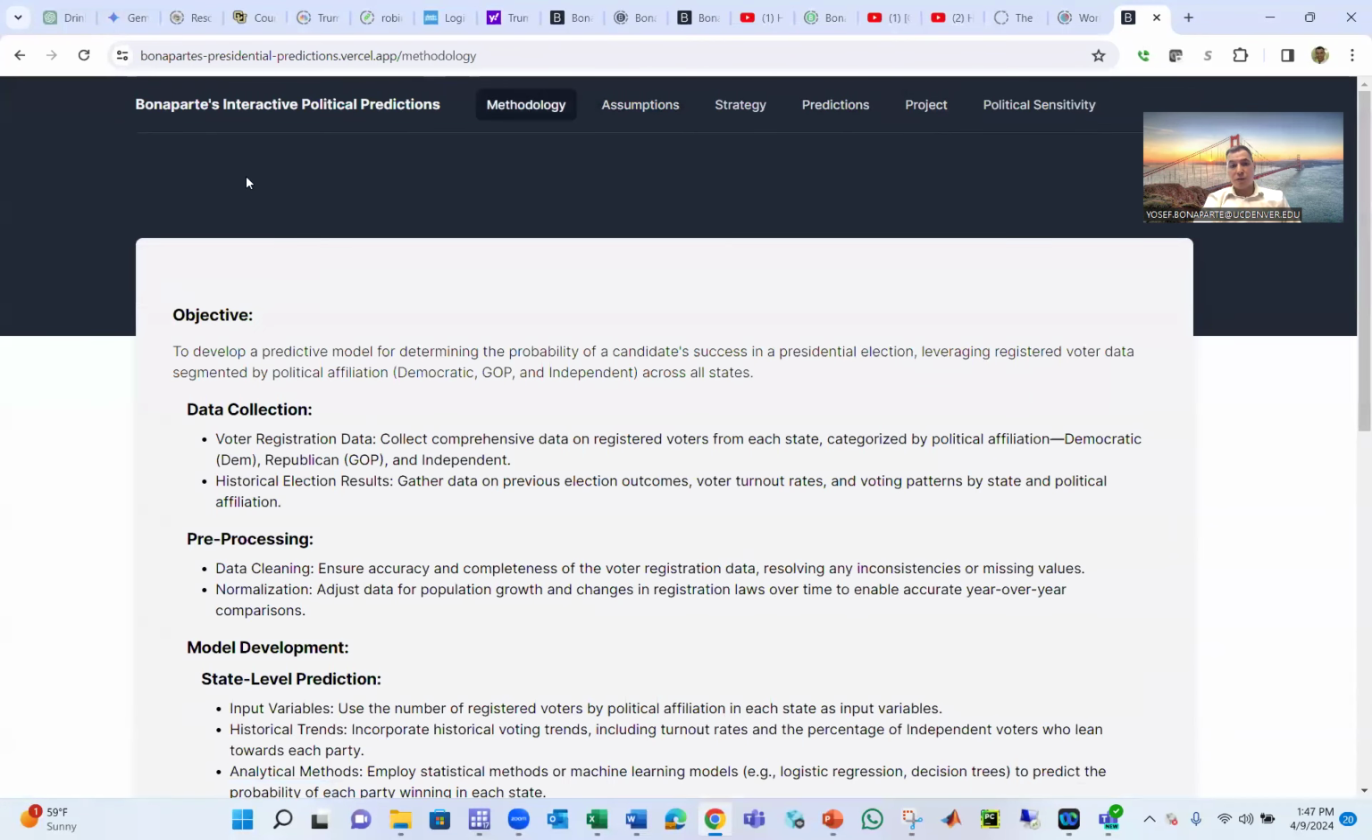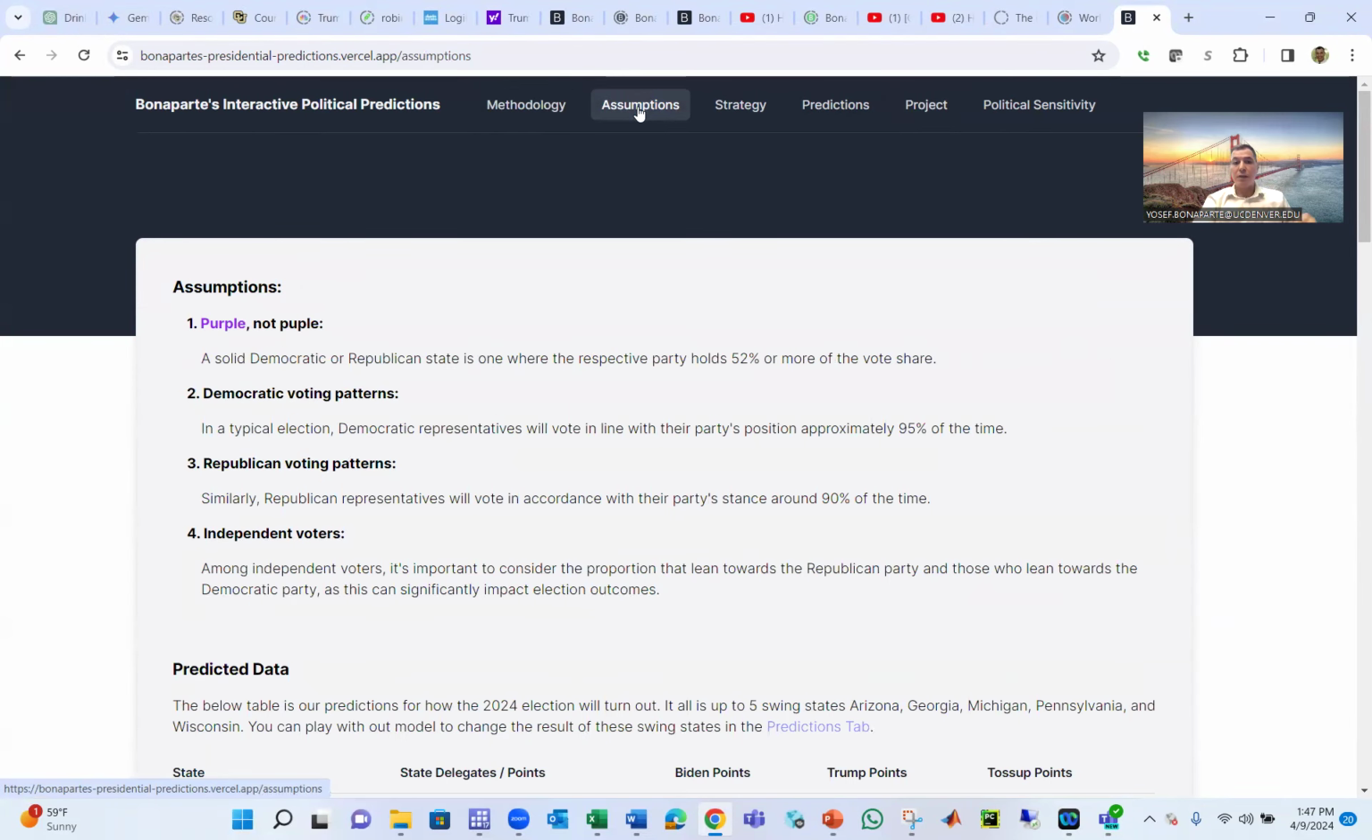The methodology is here, objective data collection. The key assumptions are the following. We have three types of voters. We have Democratic voters, Republican voters, independent voters. So we divide voters into three categories, whether Democrat, Republican, and independent. We look state by state, how many Democrat, how many Republican, how many independent, and then based on that, we can allocate who's going to win the state.